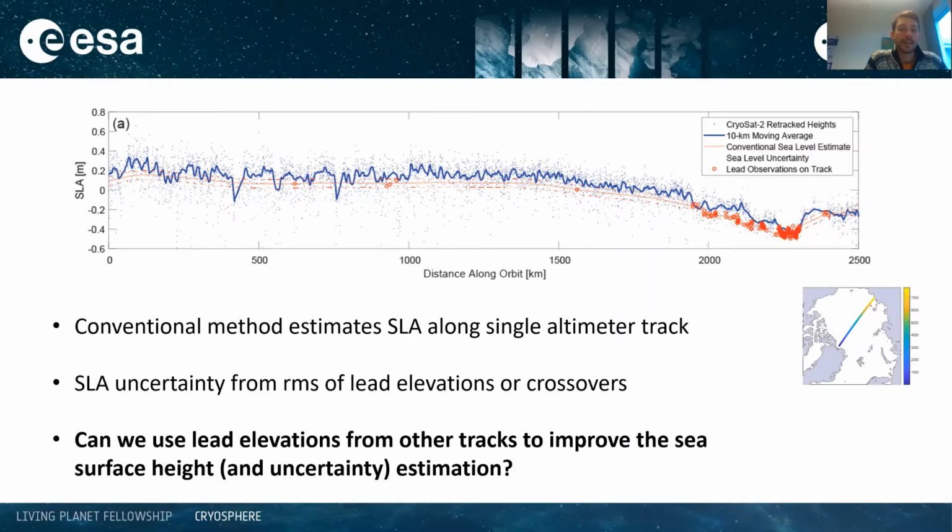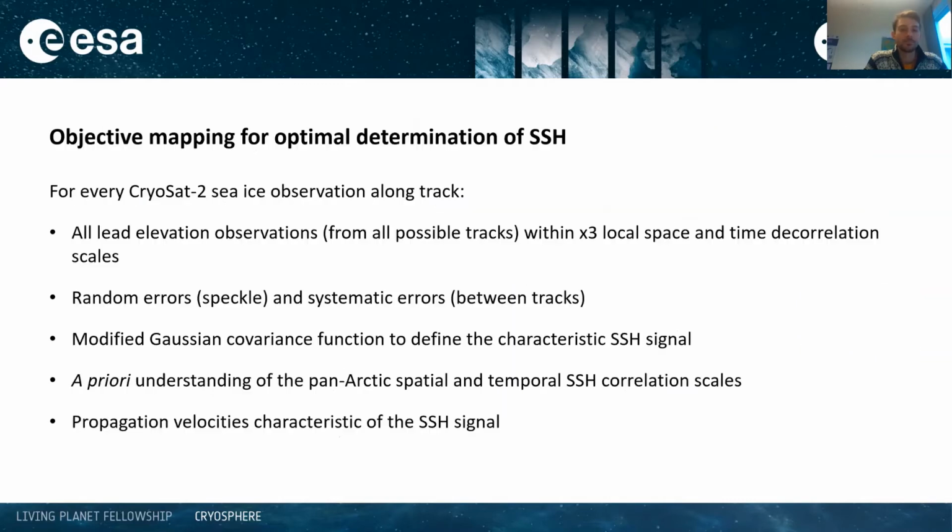So the background for this project: conventionally we use elevation estimates at leads as tie points for interpolating SLA along altimeter tracks where we have no observations, and we get an uncertainty estimate from the variability of lead elevations and the distance of an ice floe from its closest lead. But we usually have to discard a selection of the data where lead densities are too sparse. So the objective here is to see if we can use leads from other altimeter tracks too to improve the estimation of SLA and its uncertainty.